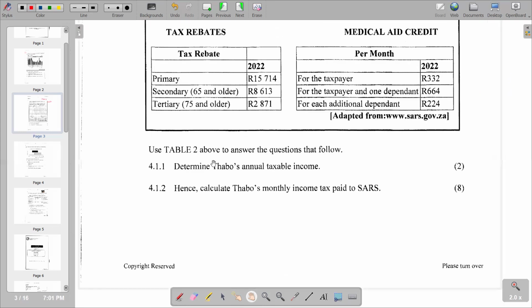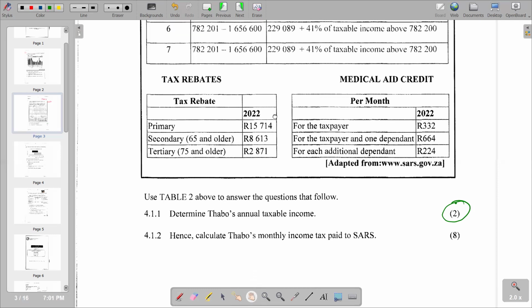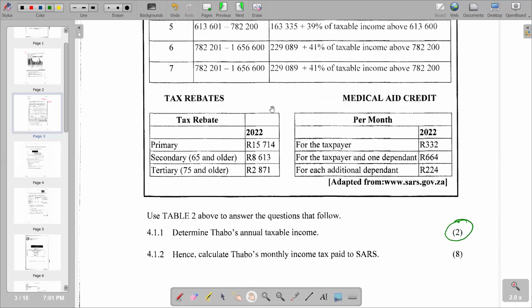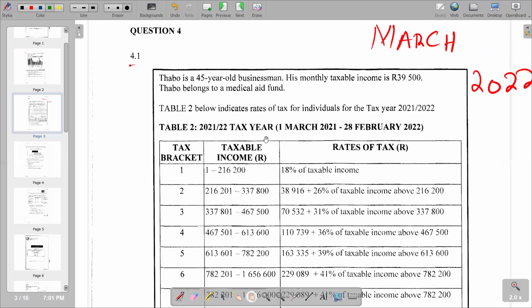So on our first question, it reads, use Table 2 above to answer the questions that follow. 4.1.1, determine Tabo's annual taxable income. And we see that our question has got 2 marks. So for the annual taxable income, we are going to check the monthly income that we are given in the question, at the beginning of the question.